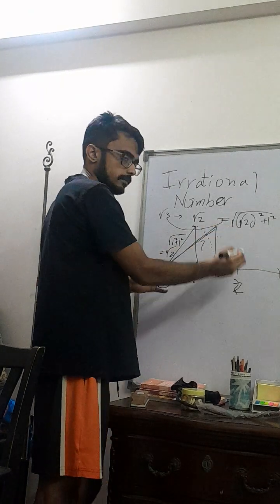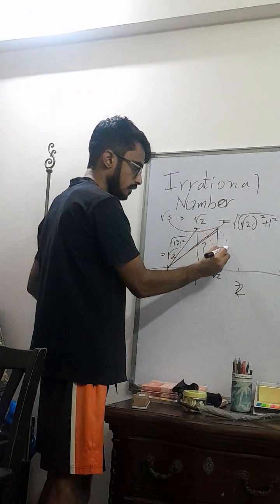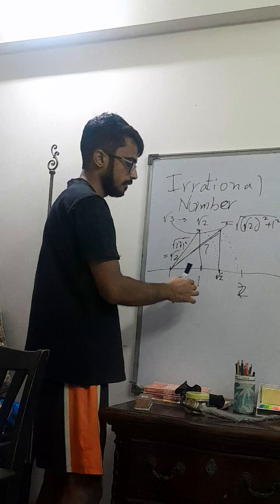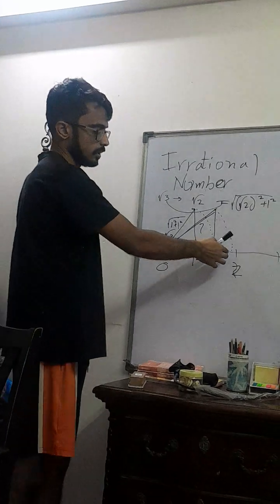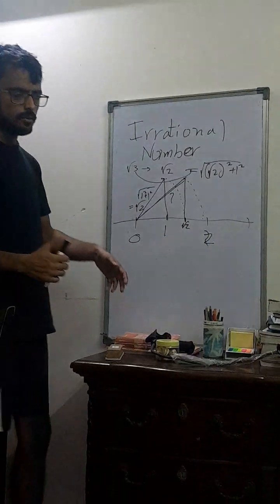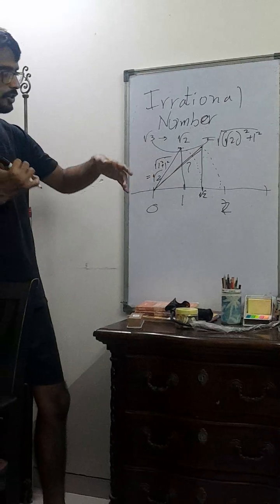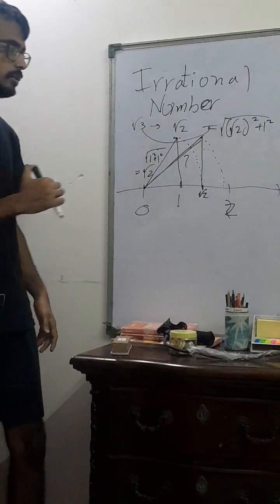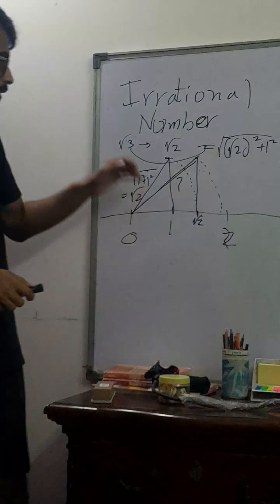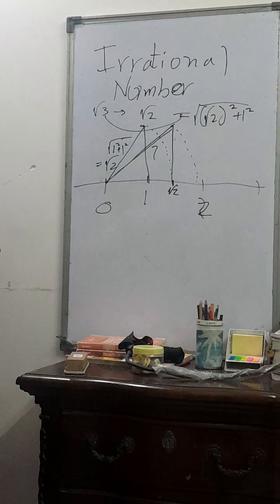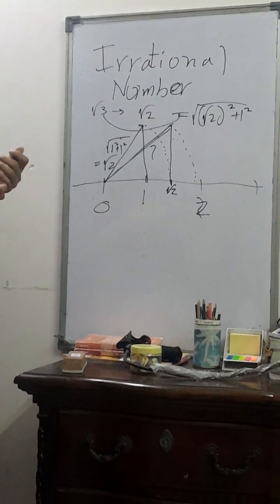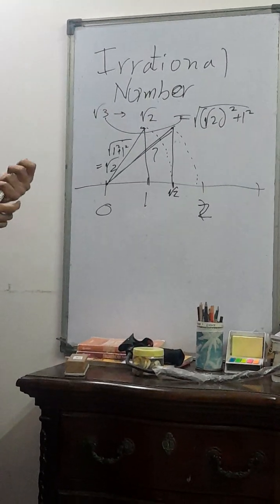Use our compass. We can find that the root of 3 is still between 1 and 2, but it's closer to 2. This is a way that you can geometrically find the values of the square root of prime numbers. You just have to have a slightly smart application of Pythagoras' theorem.